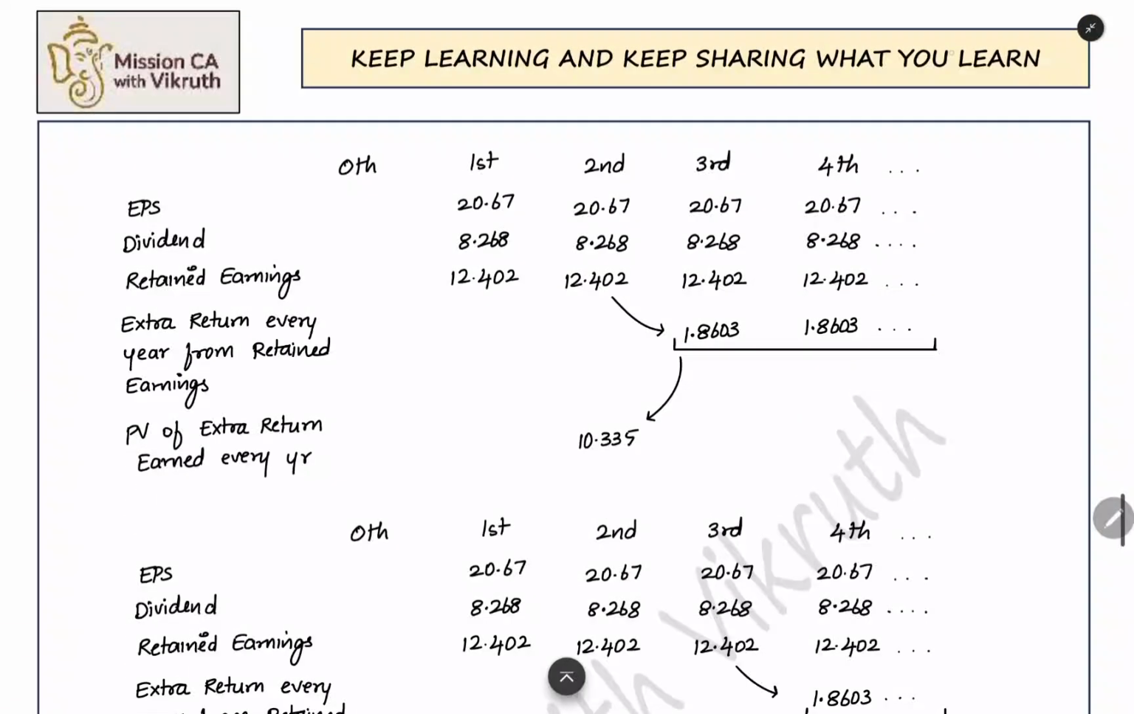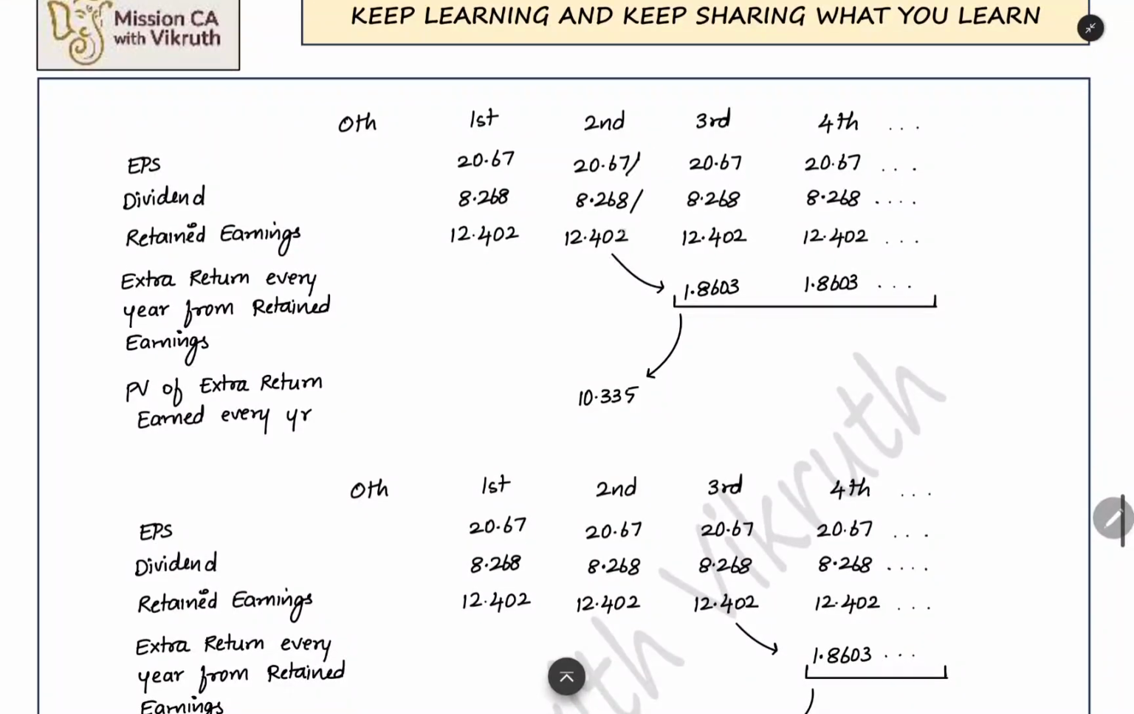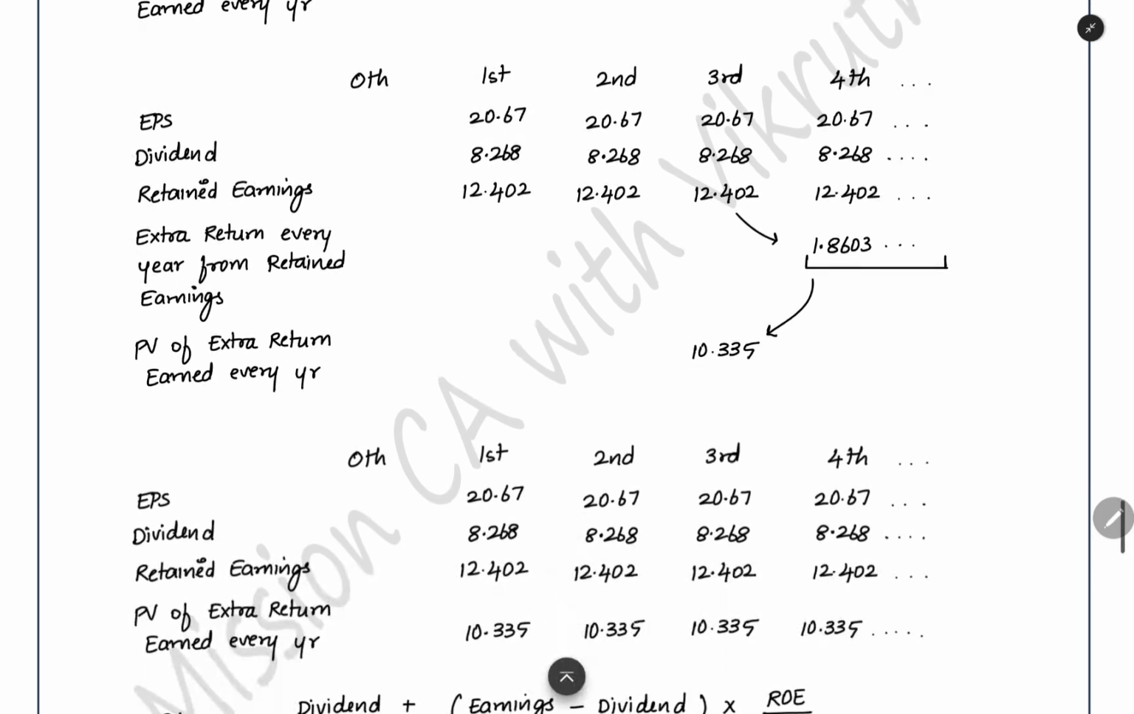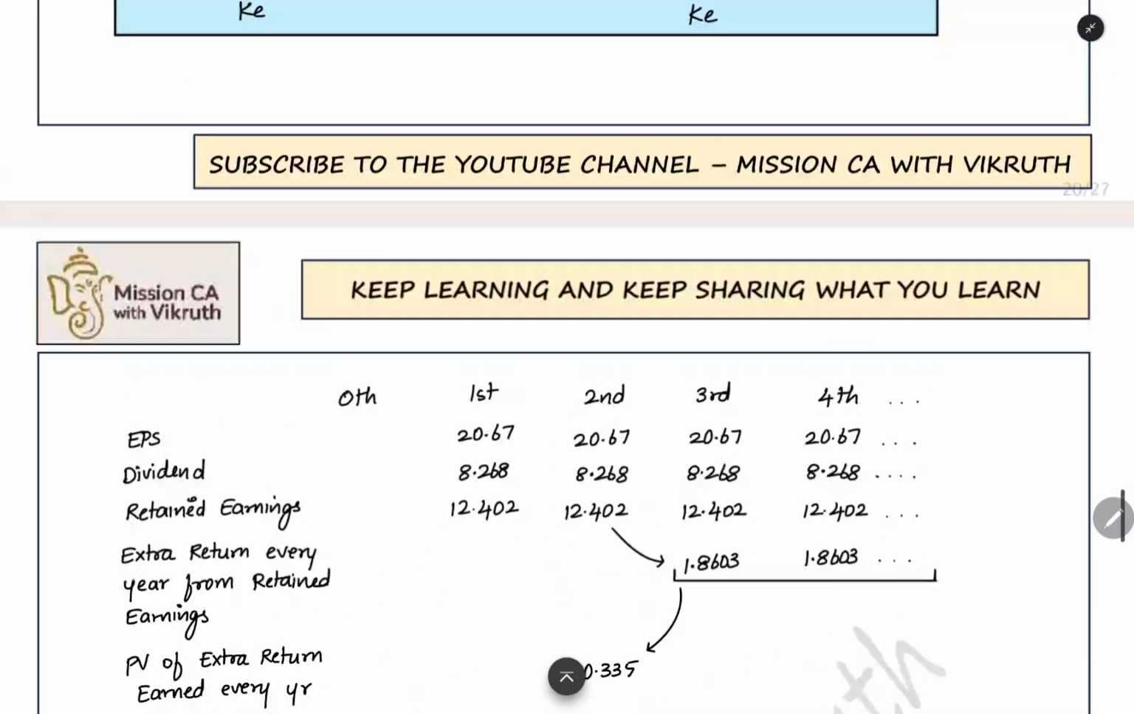And then in the second year also you will get the same EPS, the same retained earnings, and the same dividend. On the second year retained earnings also, you will start to earn the return on equity from the third year. In the same way, you retain in the second year also, and for that retained earnings you get the extra return from the third year. When you bring it all to present value, you will again get 10.335. So that is the present value of all the extra returns for the second year. Now in the third year also, you will retain this much. On that retained earnings in the third year, you will get the extra return from the fourth year. When you bring everything to present value, it will come to 10.335 at the end of third year. So like this every year you are having 10.335.